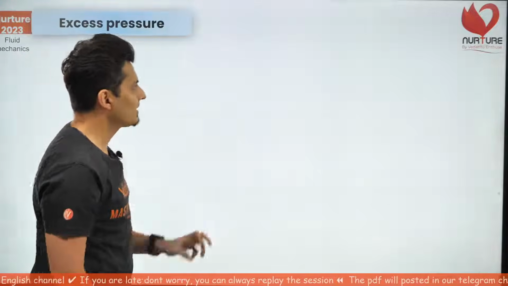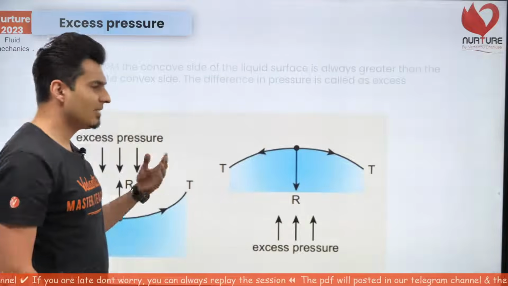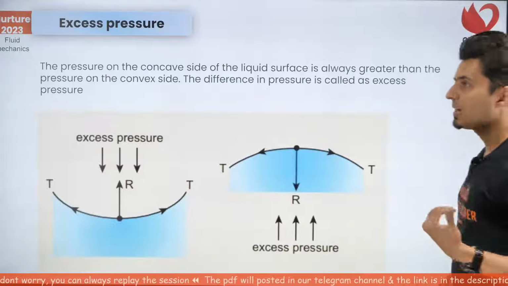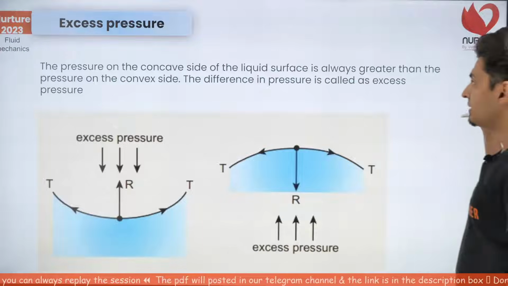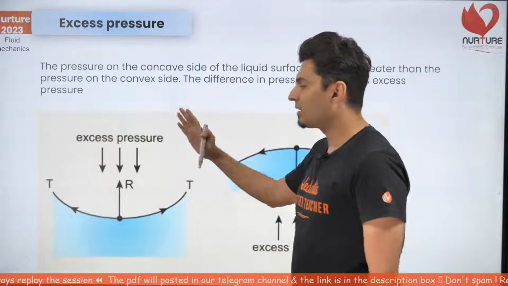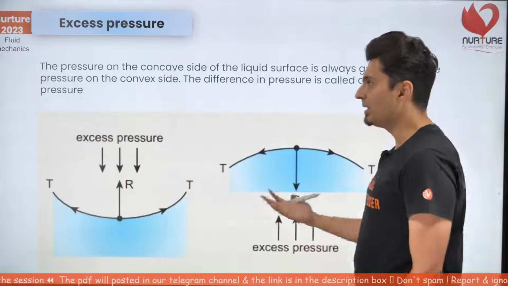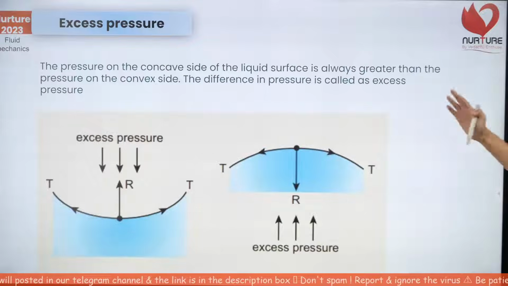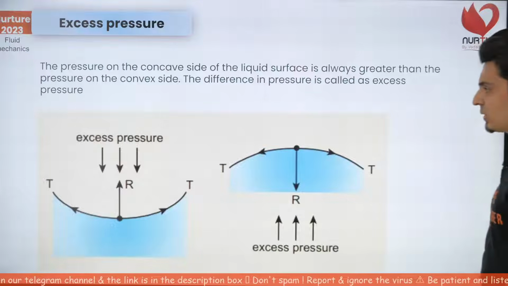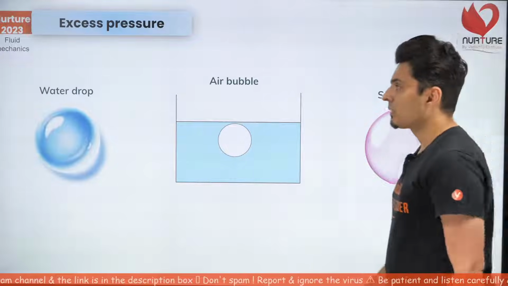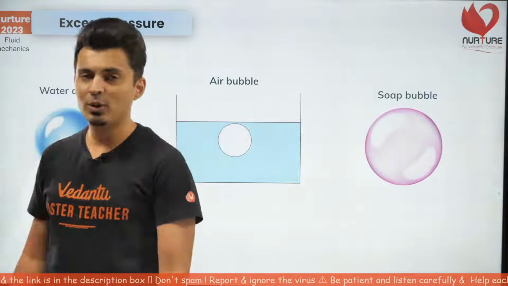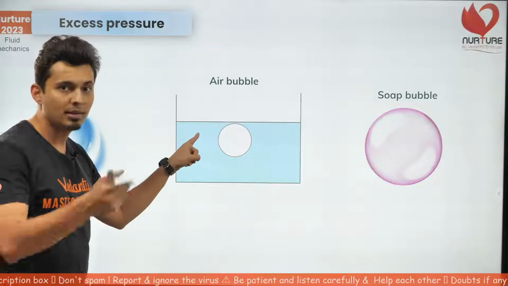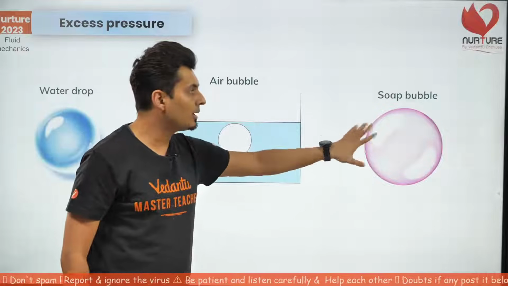So what we have discussed till now is that the pressure which is in excess on the concave side as compared to the convex side is called excess pressure, and this is always true for any curved surface, be it of water or air, doesn't matter. Some two different media being separated by a surface. Now the formula for that, let's have a look. Number 1, water drop. Number 2, bubble in liquid. Number 3, bubble in air.